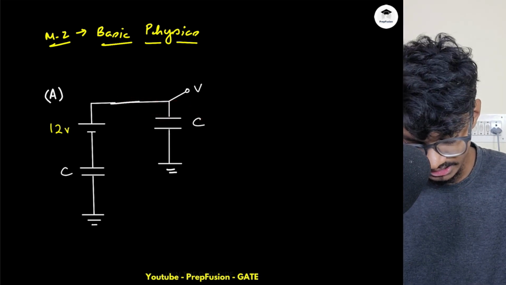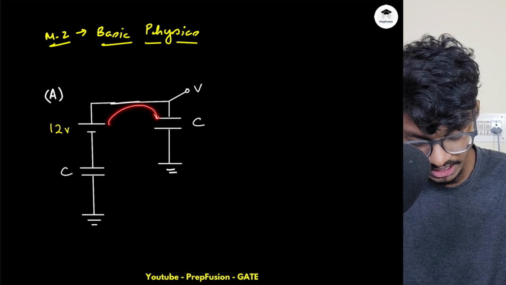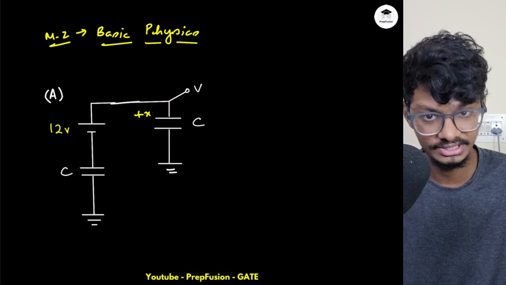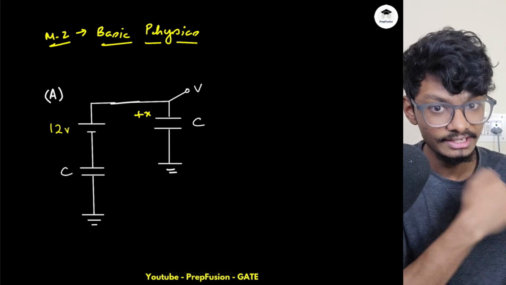What do I mean by keep in check? Let's say this battery gives out x amount of charge. So charge is incoming to this capacitor plate. So this will be plus x, right? Whenever it is incoming in the plate, it will be plus x. Whenever it is exiting, it will be minus x.